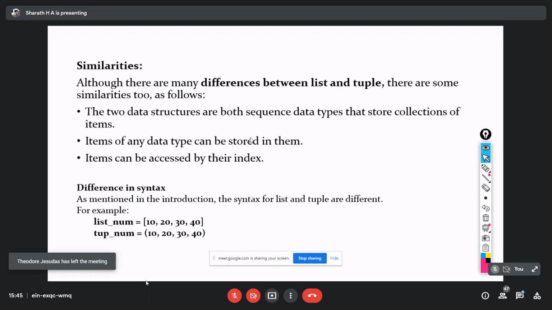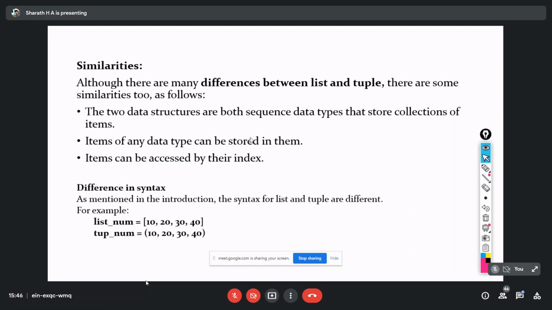After all the differences we already discussed, we also have some similarities. Both data structures can collect heterogeneous types of data, which means we can store any sort of data in a list as well as in a tuple. An item of any data type can be stored, and items can be accessed by their index, so by using the index we can access data in a tuple also.